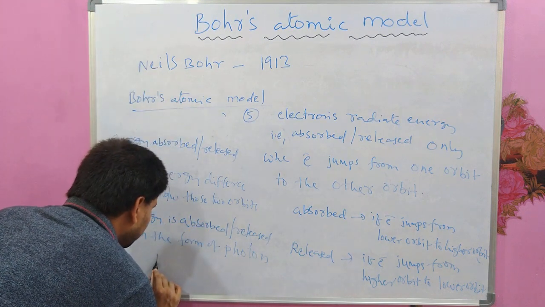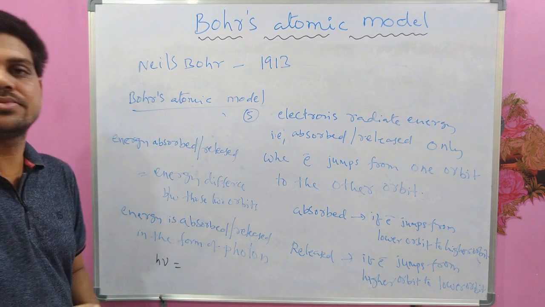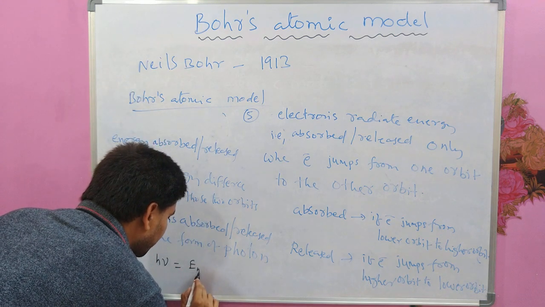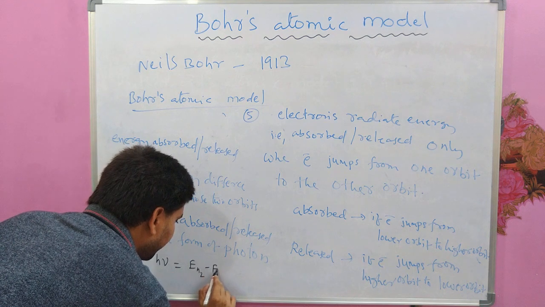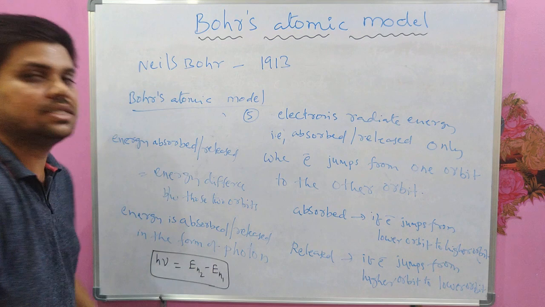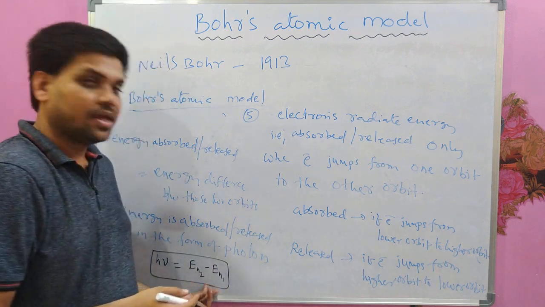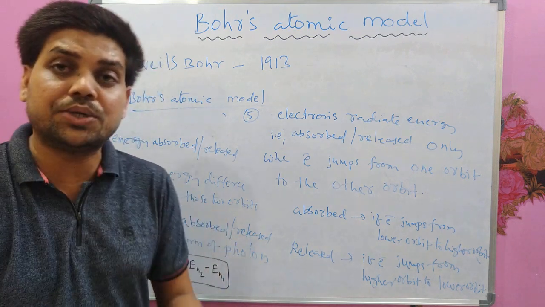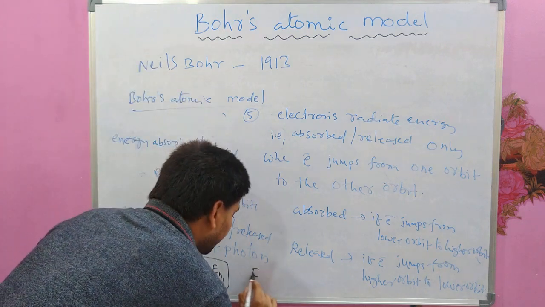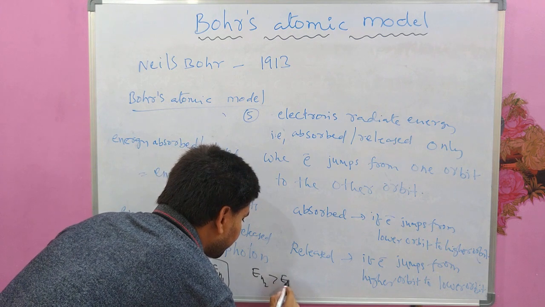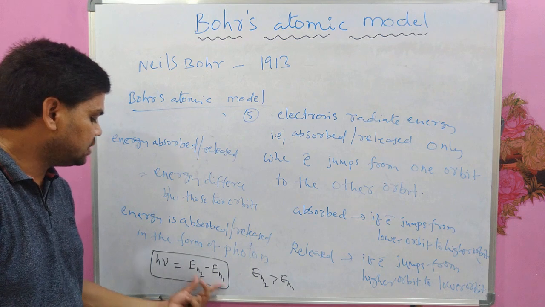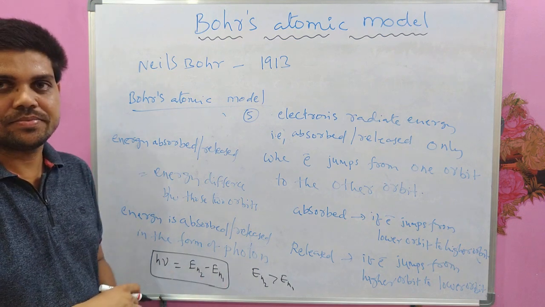If photon energy is h nu, which was released or absorbed, then it will be equal to the difference between the two energies of those orbits. If En2 is the energy of N2 orbit and En1 is the energy of N1 orbit, then that energy difference is equal to the photon energy.